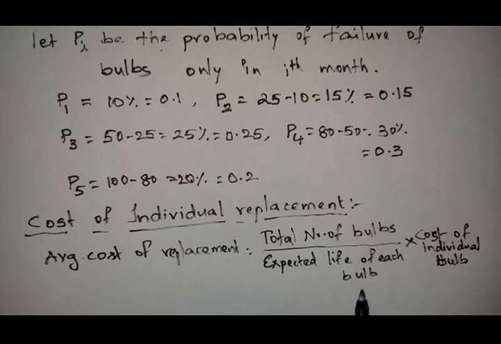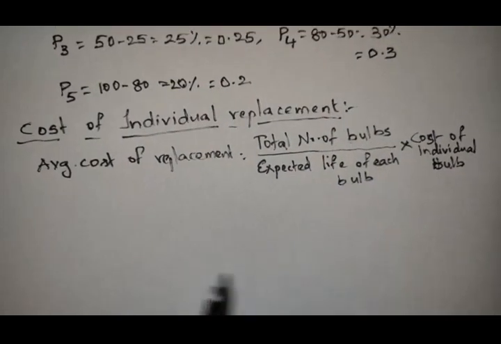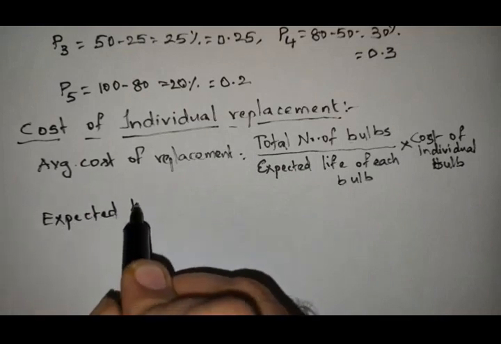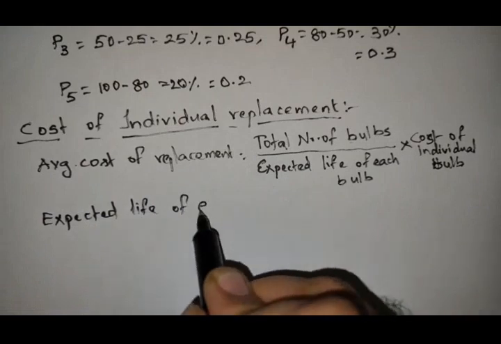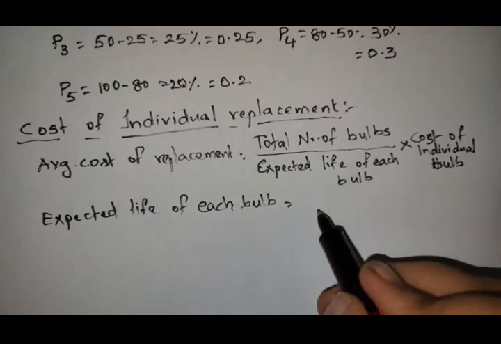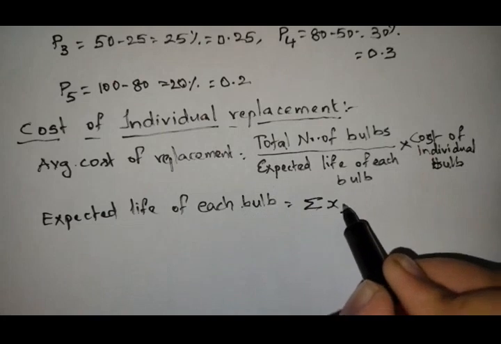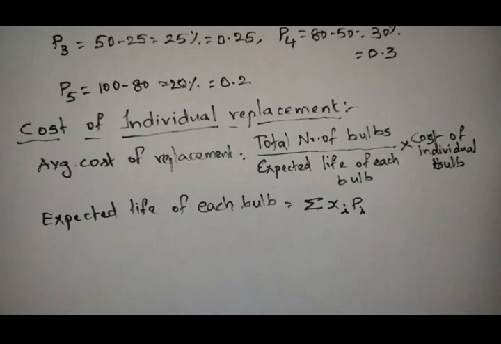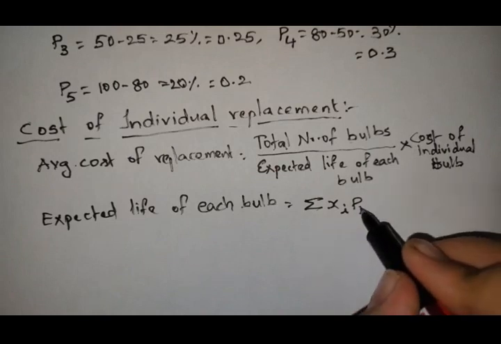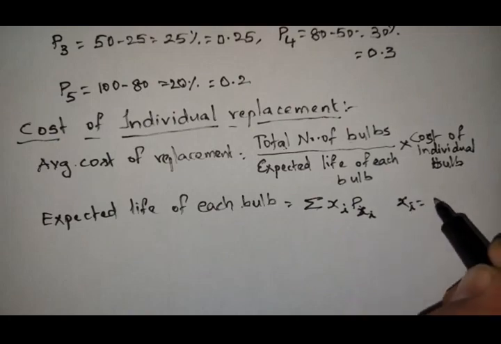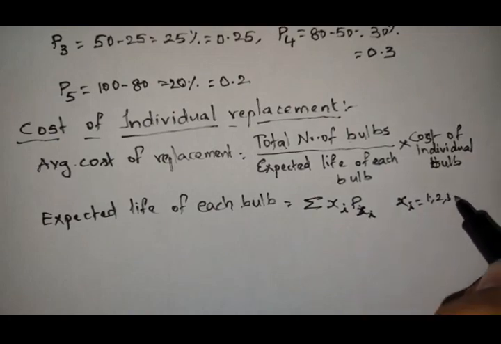Expected life of each bulb is equal to sigma xi into p xi, where the value of xi is 1, 2, 3 and so on.